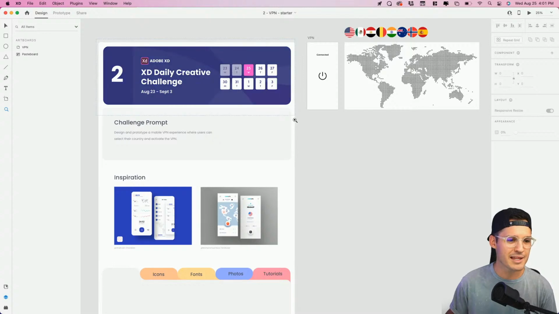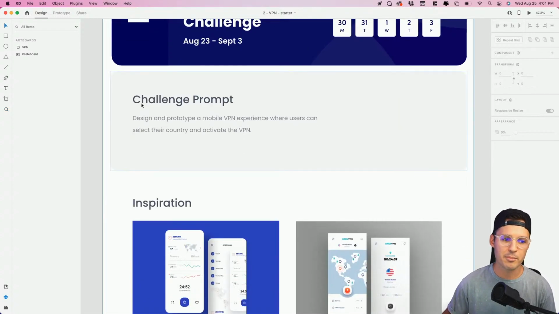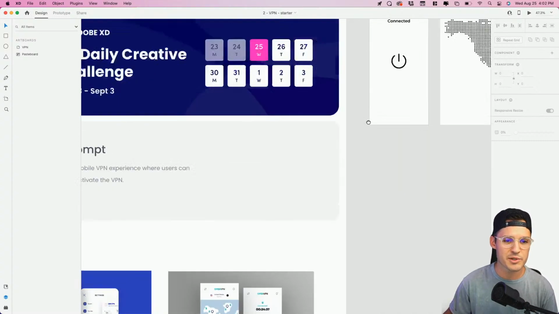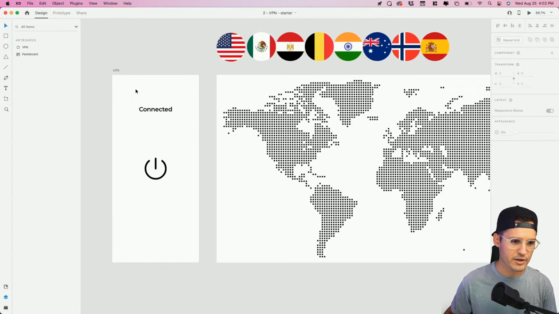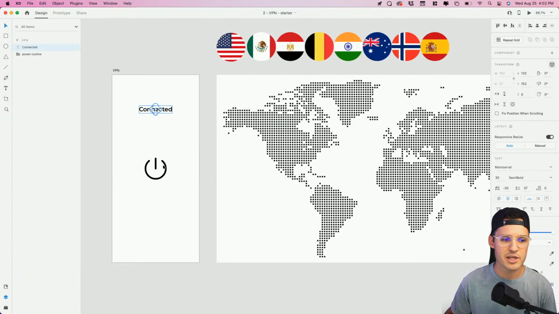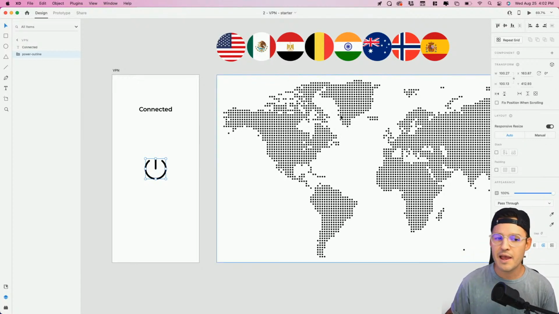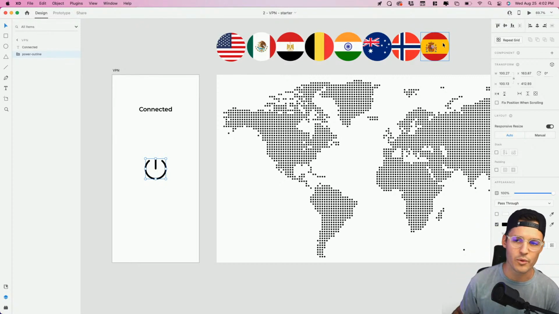Let's zoom in and see what our project is. Challenge number 2, design a prototype, a mobile VPN experience where users can select their country that they want to activate using the VPN. Got that inspiration and those resources, and our starting resources that you have are an artboard, has a little bit of text on here, and an icon. Yours may or may not have those. That's all right, but you definitely have this big map and a bunch of flags to use today. That's what we're going to be working with.